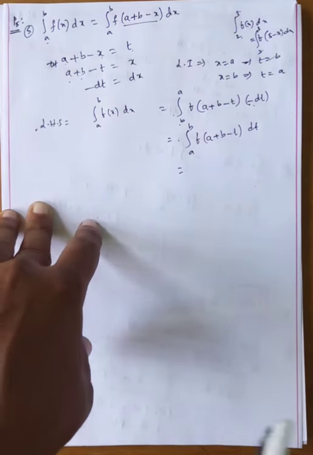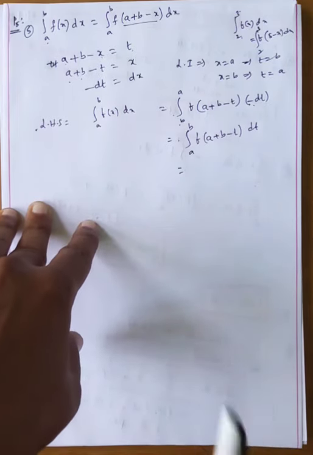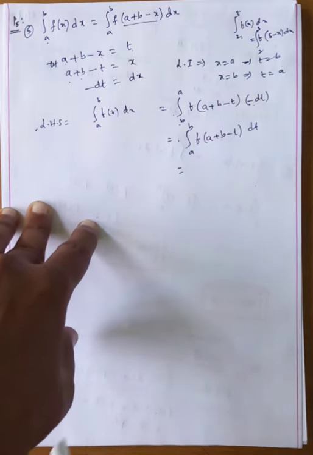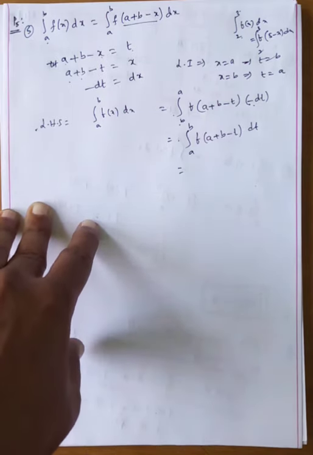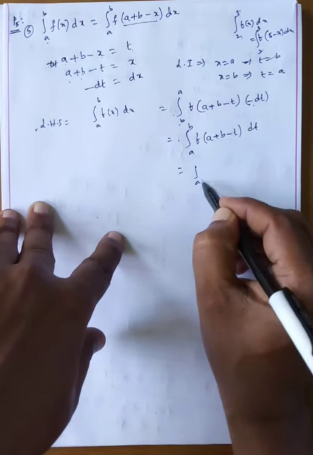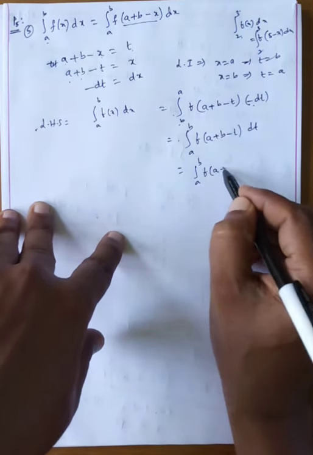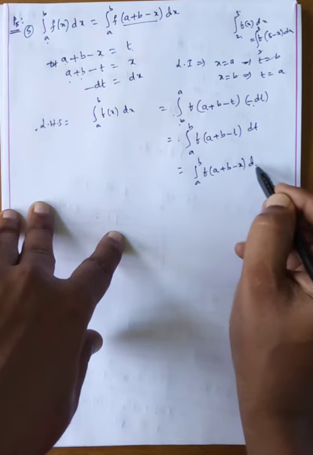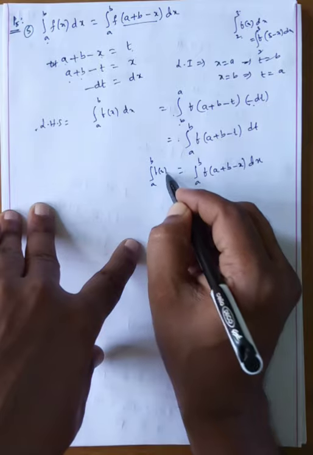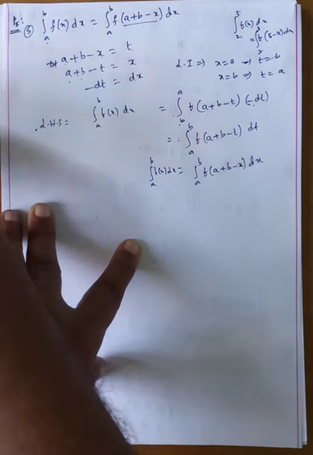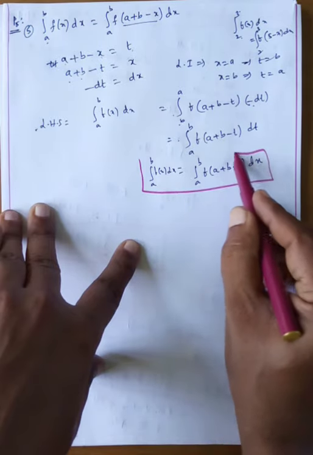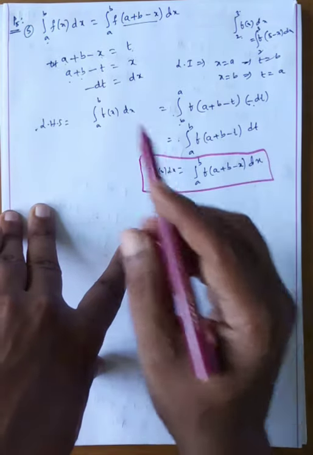What is the first property? I explained it: the value of a definite integral is independent of the change of the variable of integration. That's why the integral from a to b of f(a plus b minus x) dx is the integral from a to b of f(x) dx. Okay my dear students, this is a very important formula. You must and should remember it.